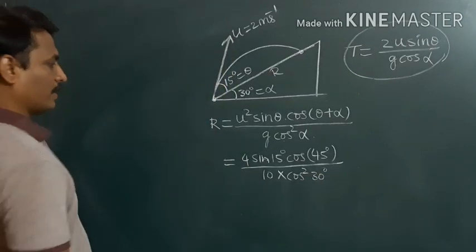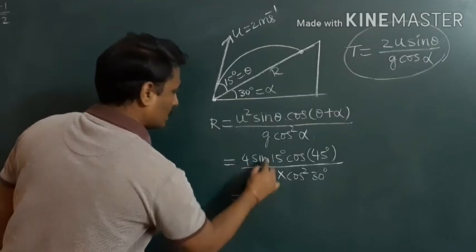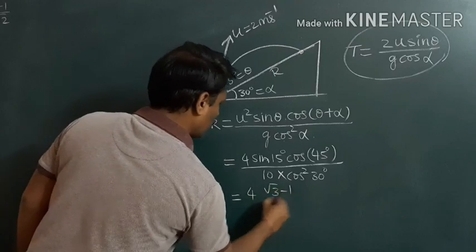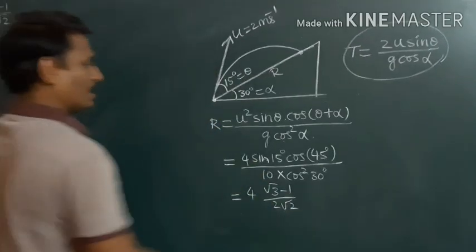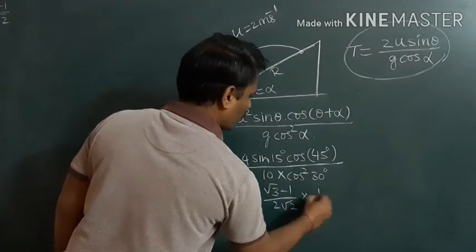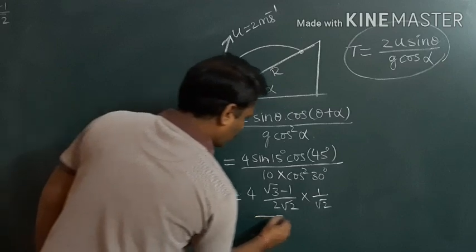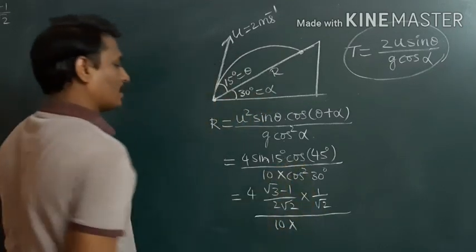Now you simplify this. If we simplify, 4 sin 15 is root 3 minus 1 divided by 2 root 2. This is the value of sin 15. Then the cos 45, you already know that, it is 1 by root 2. Then divided by 10 into cos square 30.